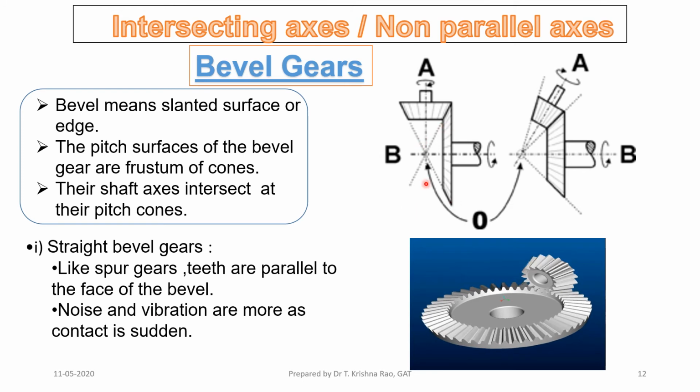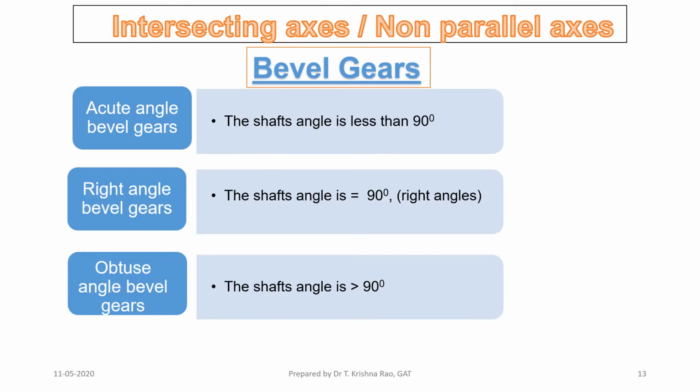According to the angle between the shafts, these are called by three different names. Acute angle, like in mathematics, the shaft angle is less than 90. Right angle, the shaft angle equal to 90. Obtuse angle, the shaft angle is greater than 90. As the name indicates in mathematics, depending on the angle between the shafts, we define the types of bevel gears.